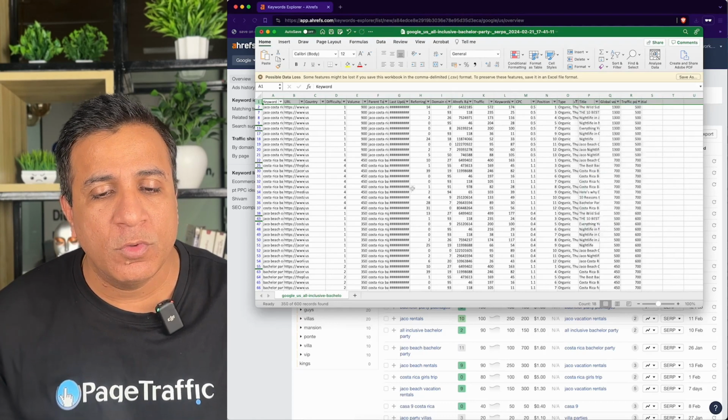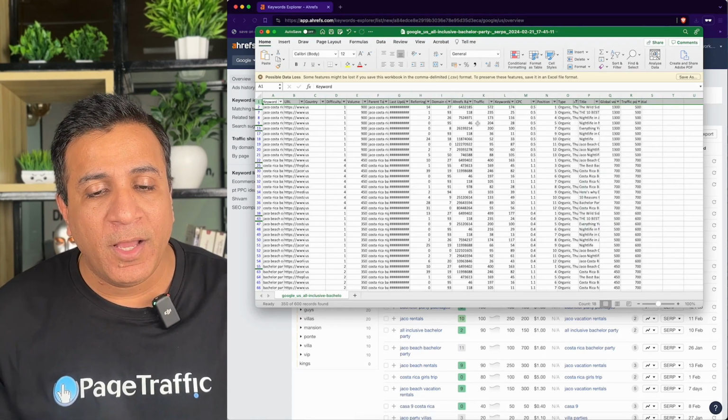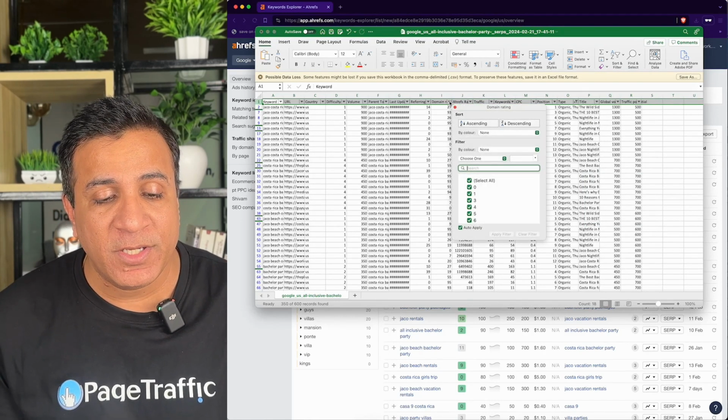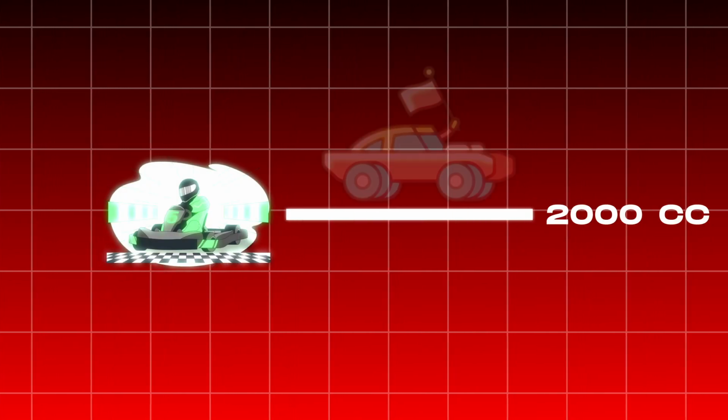Now I'm going to choose domain ratings less than 60. So why am I choosing a domain rating less than 60? Let's say you are in a car race and you have a 2000 cc engine, you cannot compete with a 5000 cc engine. So basically you need to pick your competition wisely. If you are a starter, or a site which has less than 40 domain rating, I would prefer to pick only sites which have less than 60 domain rating.